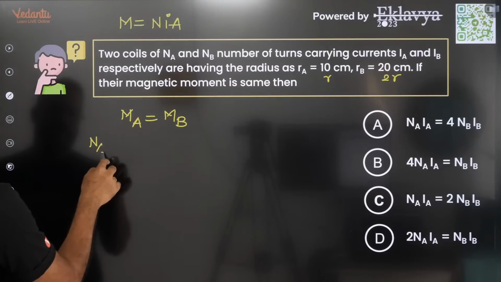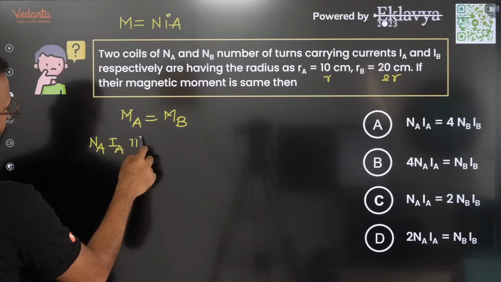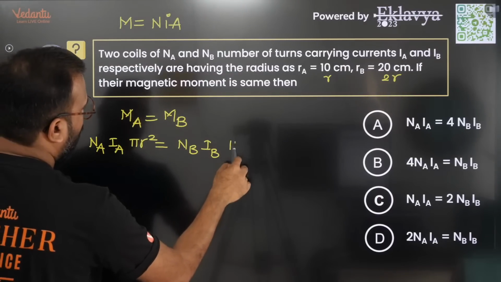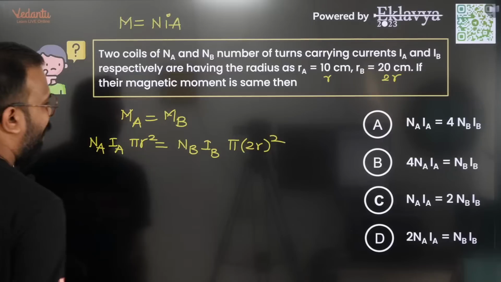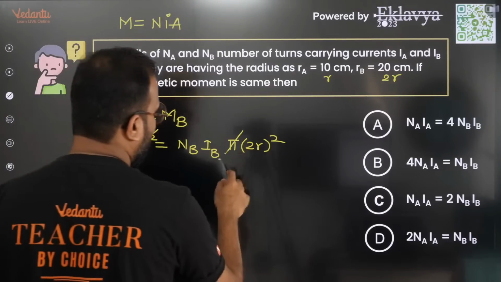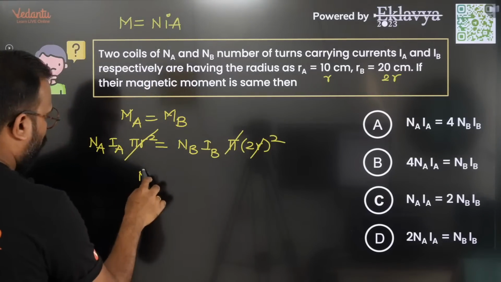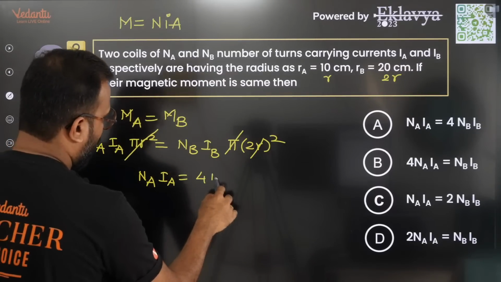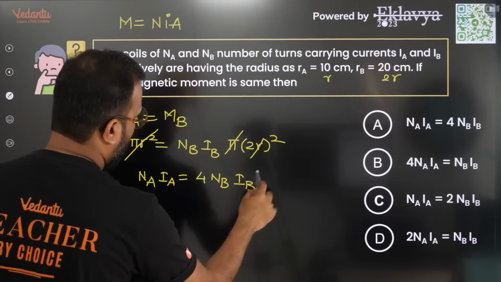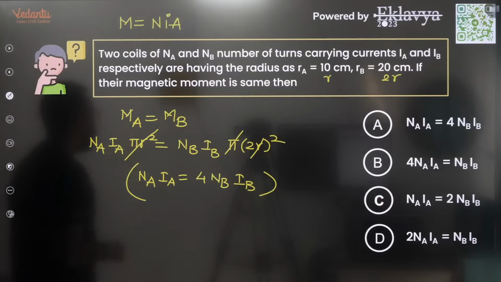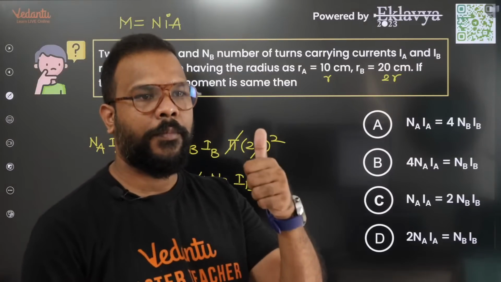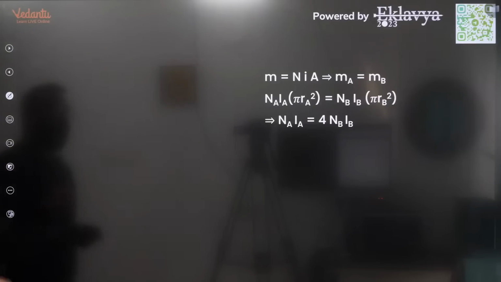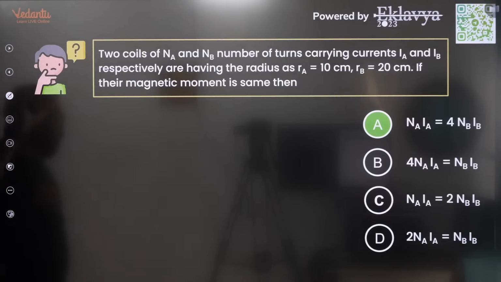So this becomes Na Ia pi r square. This is Nb Ib pi (2r) square. So pi r square gets cancelled. What you are left with is only 4 on the right hand side in the bracket. So NaIa is equal to 4 times NbIb. That's your answer. Very well. Answer is option A, everyone.